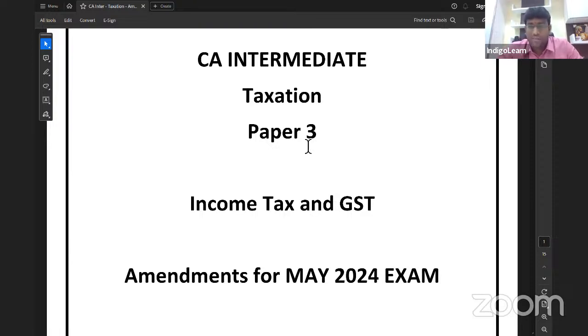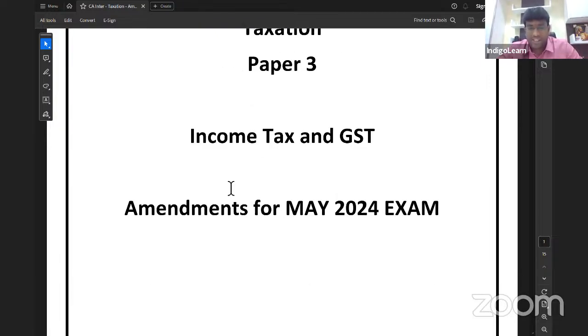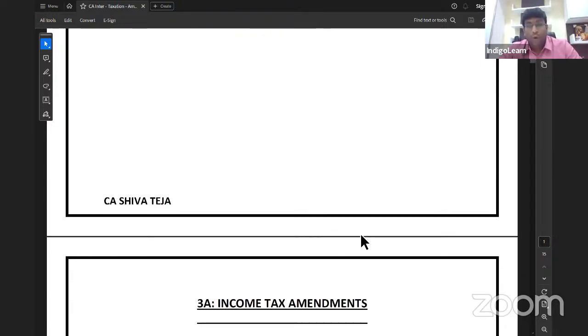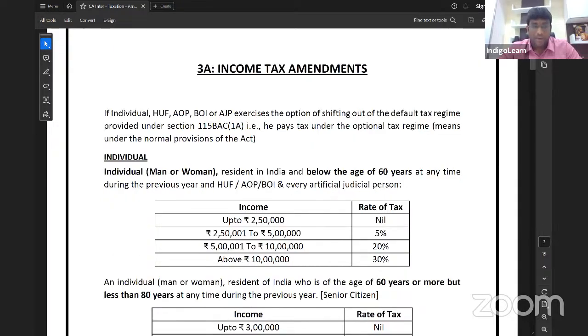So let me talk about the discussion, my dear friends. CA Intermediate Taxation, Paper 3, we are talking about income tax and GST, amendments for May 2024 examination. Now, first of all, one basic fundamental point, let me talk about it. I'll open my Excel sheet as well.